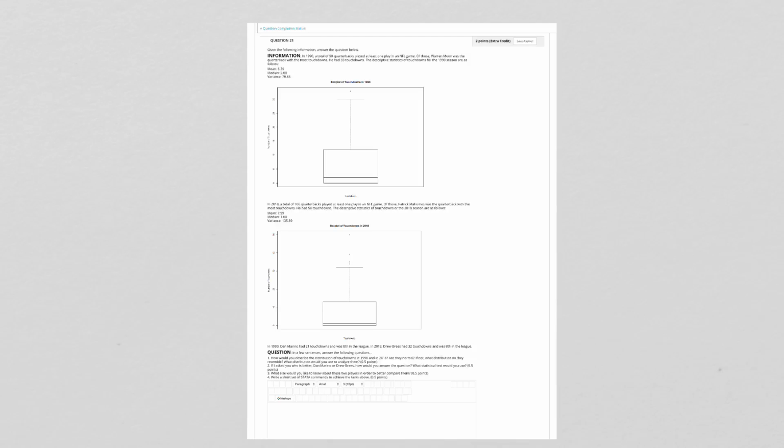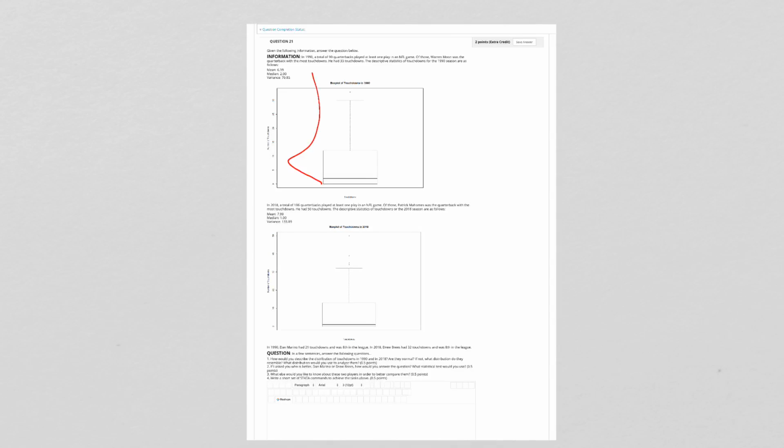Okay, so the extra credit questions, this was pretty open. This is very right skewed here. This one is really right skewed, but because they're both right skewed, we can probably compare them. And what I was getting you guys to do was to standardize them. So you would take the mean 6.39.